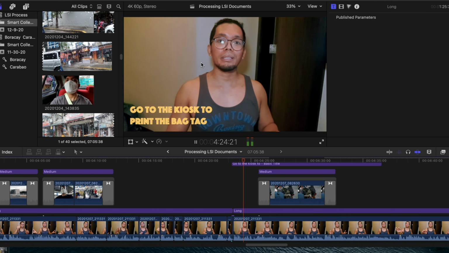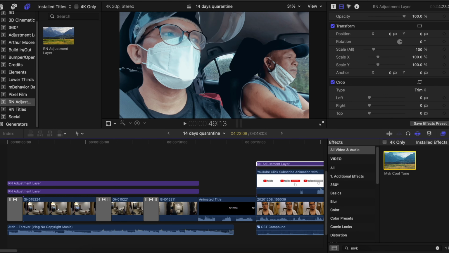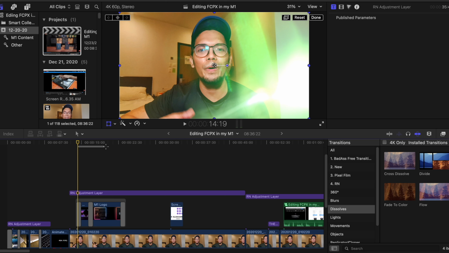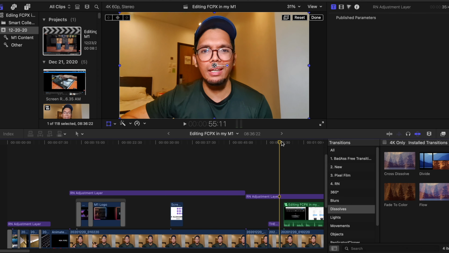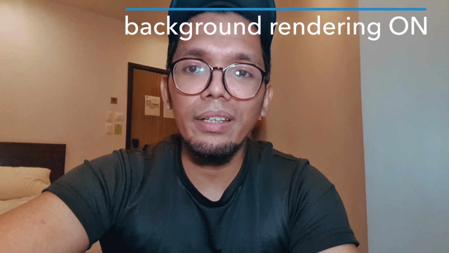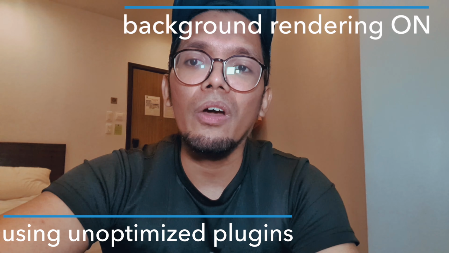But as I have watched from all the video editors on YouTube, you may turn off the background rendering of FCPX in the application's preferences to reduce lagging and consume less GPU, CPU, memory and process. But in this M1, it was never an issue. Seldom do I see dropped frames despite rendering happening in the background. One point, when you check the memory of the library, the video library consumes a lot more memory than usual because of one, the background render is on, and two, I am using a LUT effect that's not yet optimized for M1. Once you're good to go, then you are ready to share or render the entire video.